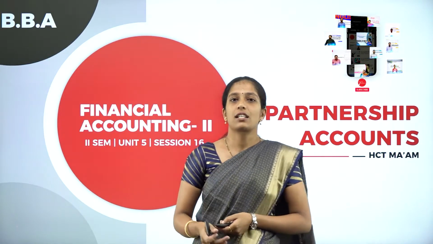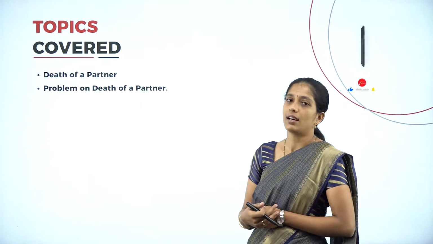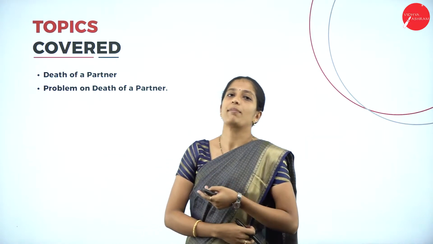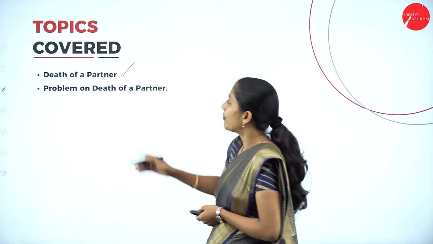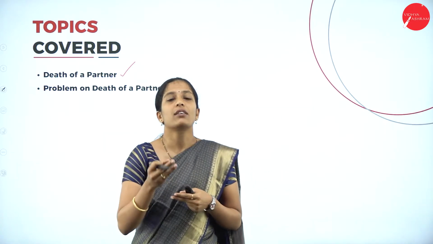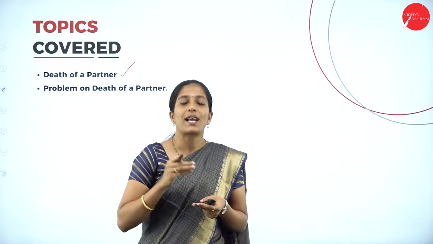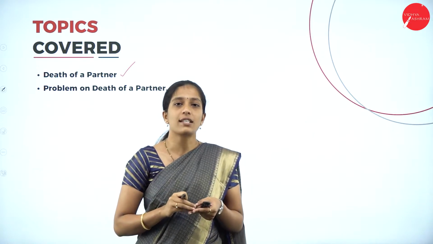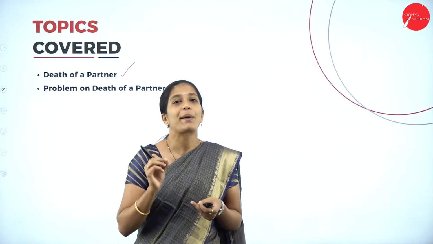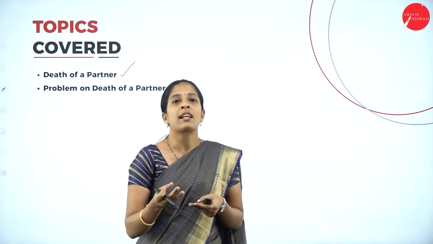So what we have discussed in a previous session? In a previous session, we learned what is this death of a partner. So in a partnership firm, if a partner dies in the existing partnership firm, it is called death of a partner. Then we had solved a problem on death of a partner where we learned how we are going to prepare the deceased partner's capital account, as well as the deceased partner's executors account. For example, if B dies in a partnership firm, then we have to prepare B's capital account as well as B's executors account.